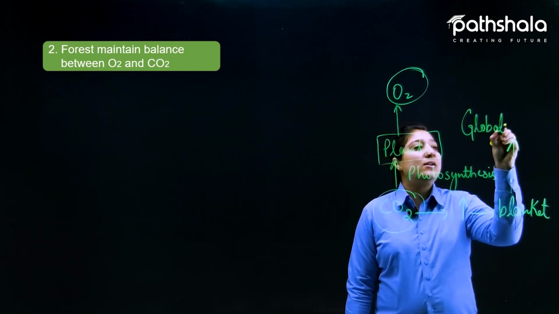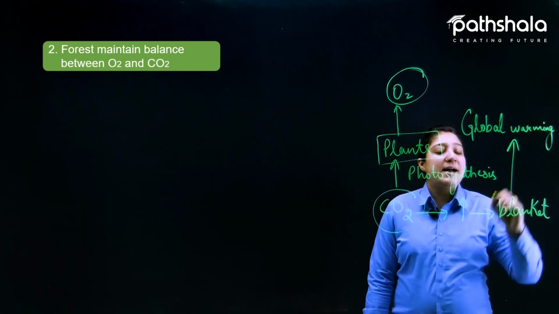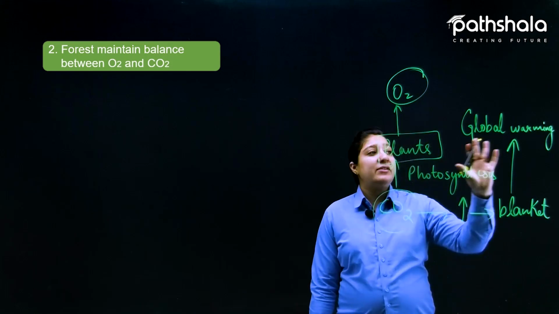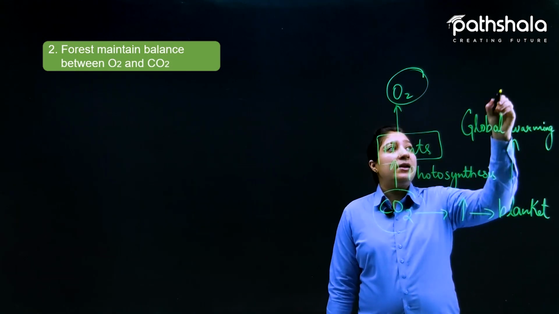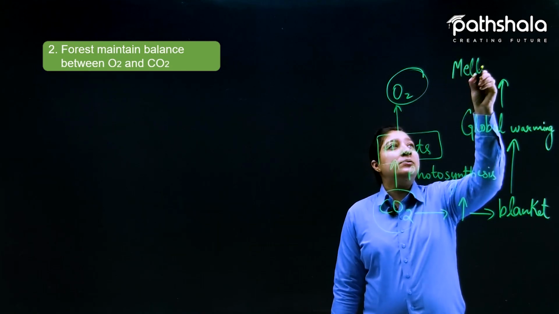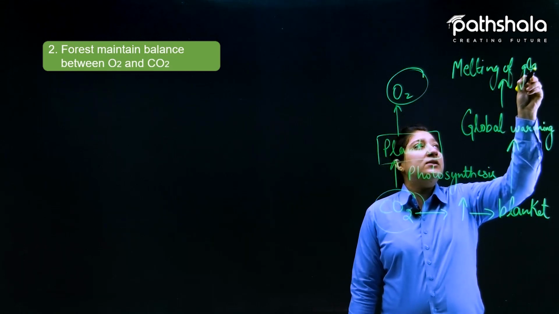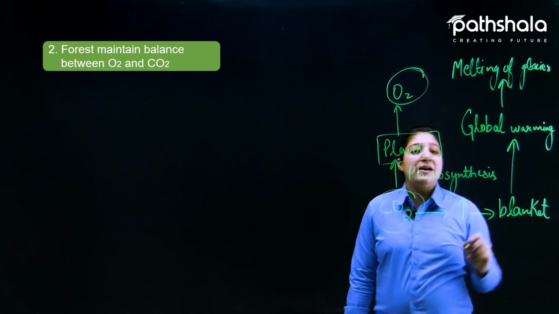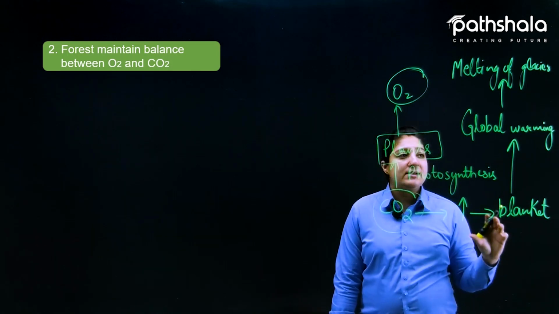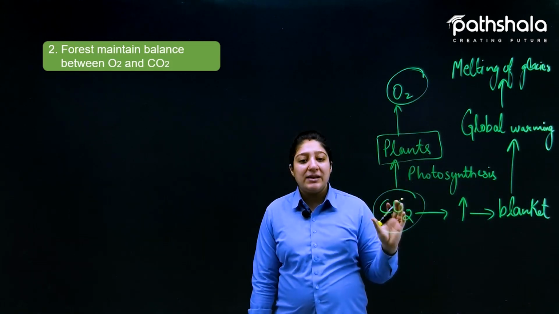Now, what exactly is global warming here? Global warming is an increase in the Earth's surface temperature, and because of that, global warming is resulting in the melting of glaciers. As the melting of glaciers takes place, the water level of all the water bodies is increasing, and that will lead to floods, tsunamis, and the like.